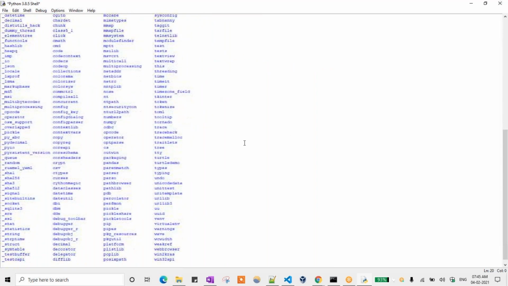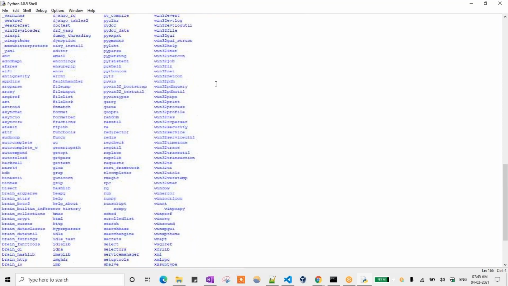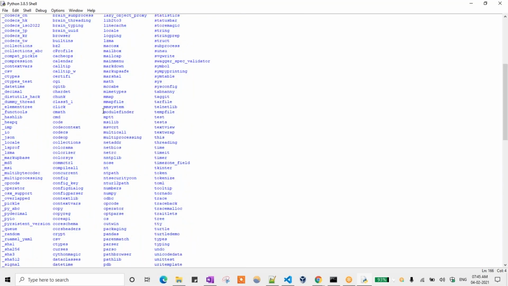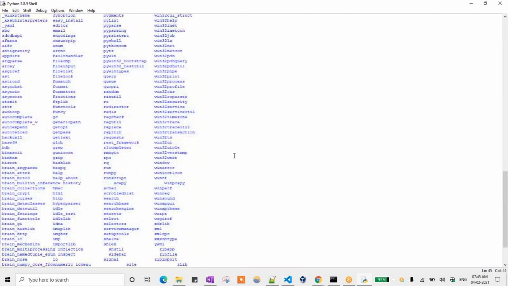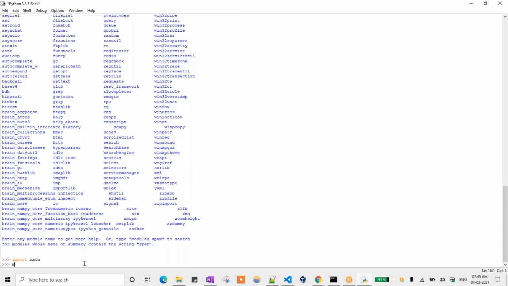Here you can see what modules are installed by default when you install Python. If you look here, you can check for the math module. The math module is there. So here I'm just importing that particular module. You don't need to write that code yourself, you just need to import that module: import space math. Then math dot, and it will show all the methods.